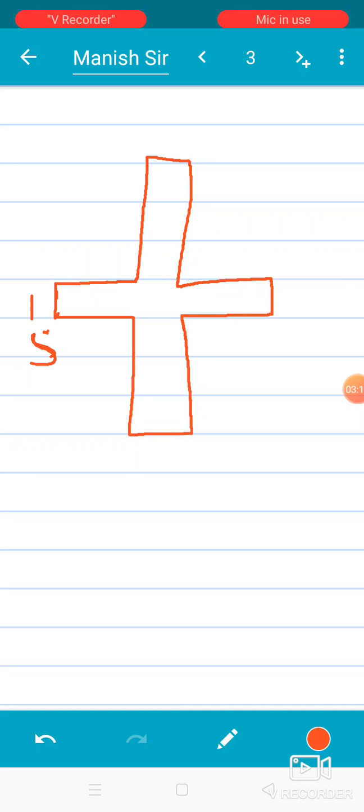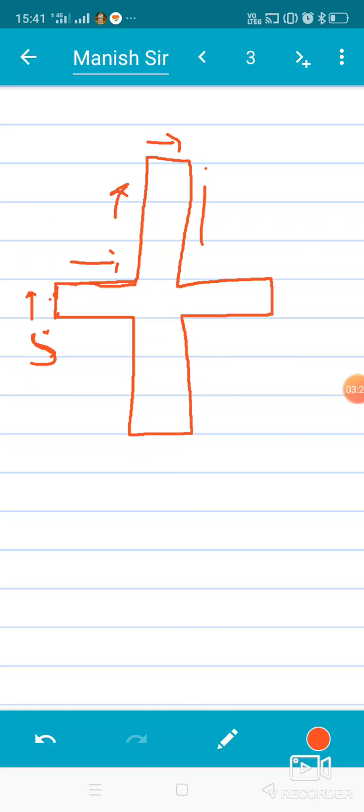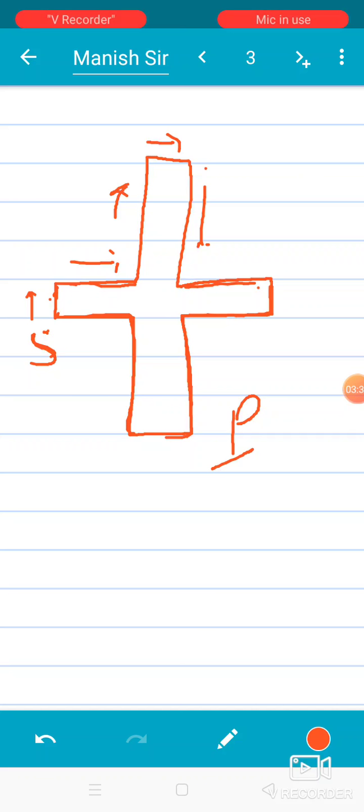This side becomes added, this side becomes added, and all these small sides and big sides become added continuously, and we can find out the perimeter of this geometry or design. This is known as the perimeter. It is generally written in capital P form.